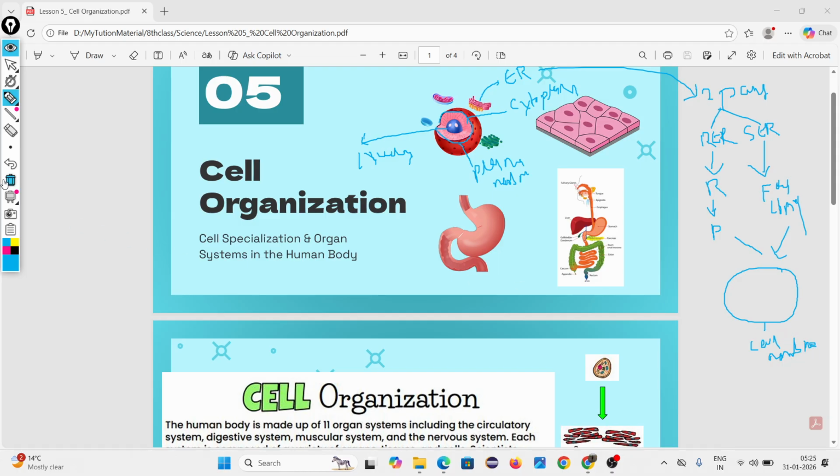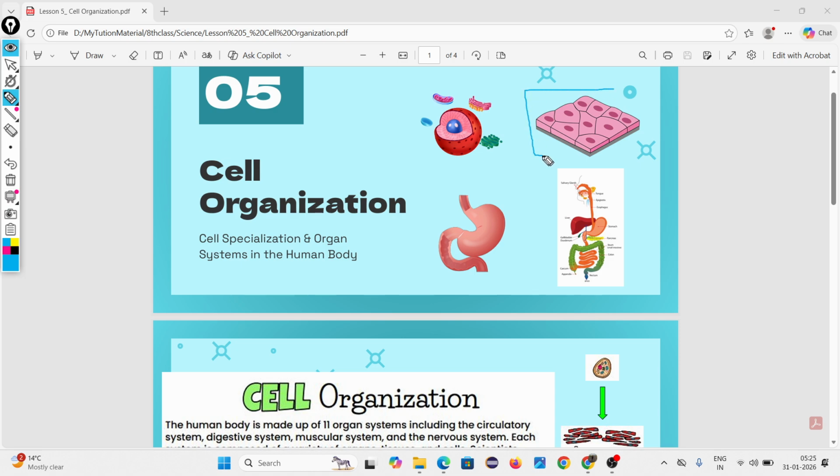Then look, here one image is given in which cells are gathering together. Cell number 1, cell number 2, cell number 3, 4, 5, 6, 7, 8, 9, 10. In this image, 10 cells are combining together. Why are they combining? To perform specific function. This is called tissue.